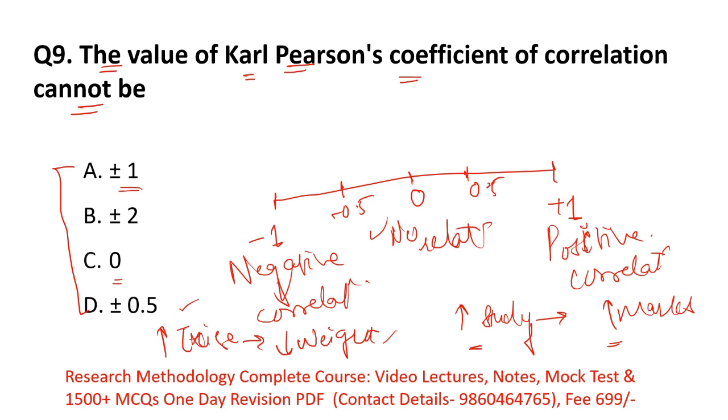But you can see that +2 or -2 cannot be the value of Karl Pearson's coefficient, because the definition tells us the value lies between -1 to +1. Then it is known as Karl Pearson's coefficient. So +2 and -2 do not lie in this region. That's why option B is the right answer: the value of Karl Pearson's coefficient cannot be +2 or -2.